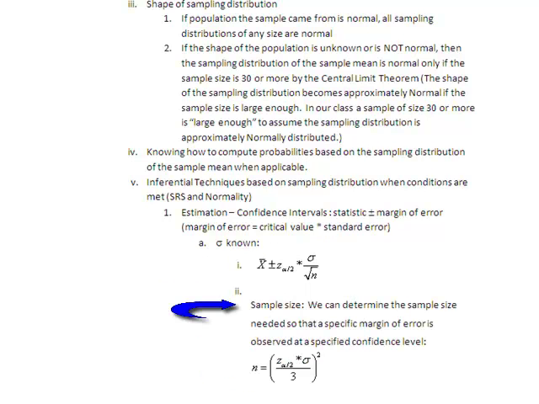Now, I forgot to talk about the sample size. If sigma is known, we can find the sample size. In other words, we can determine the sample size needed so that a specific margin of error is observed at a specified confidence level. The way we find this sample size is with this formula: n equals, in parentheses, we square this quantity, our critical value times our population standard deviation, divided by, oh, not 3, I meant to put m on there. Sorry about that. Divided by that margin of error that is being specified. So we can find sample sizes this way only when we know what sigma is.